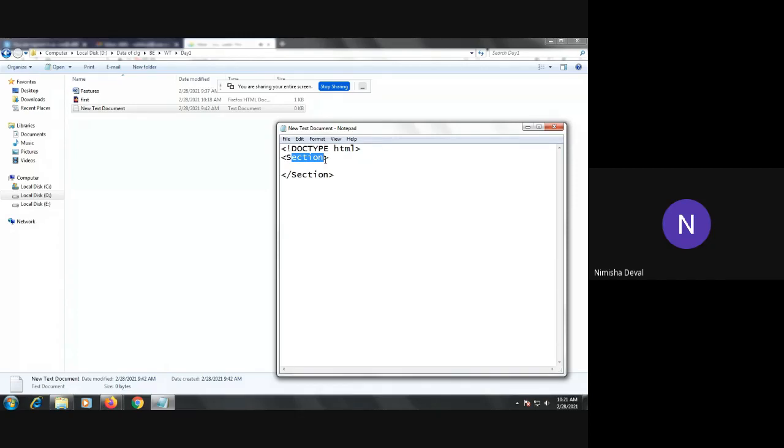all letters in capital, but this is not designing the web pages. Whenever you are running such types of code, that will run, but it is not a good practice to write the elements in uppercase. So you have to always remember that if the tag is having small letters, use small letters; if a combination of small and capital letters, then use small and capital letters. This is applicable for all the